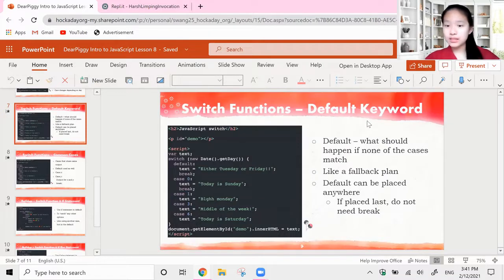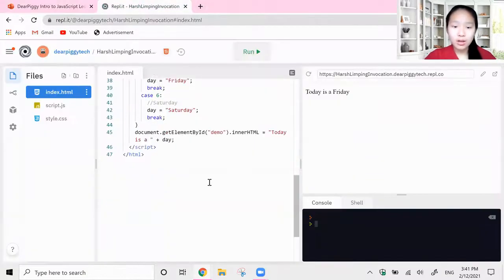The default keyword, in my opinion, is like a fallback plan, which is saying if none of the cases match, or if none of the cases are happening, then what should I do? Default is saying, if all else fails, then do this. So pretty useful, right? Because not everything always goes to plan. Let's go back and look at the previous switch function that we talked about.